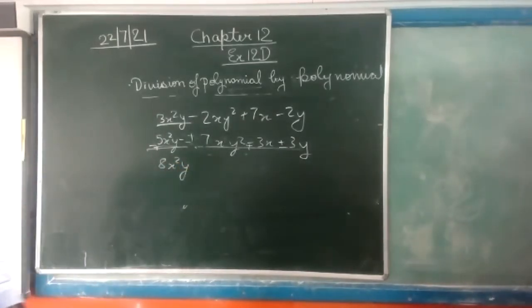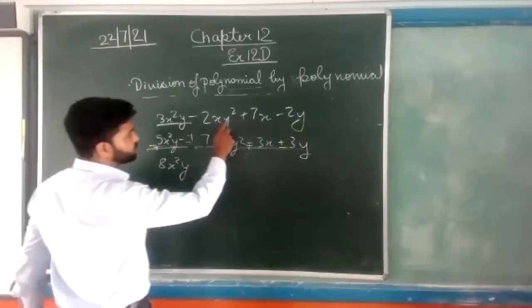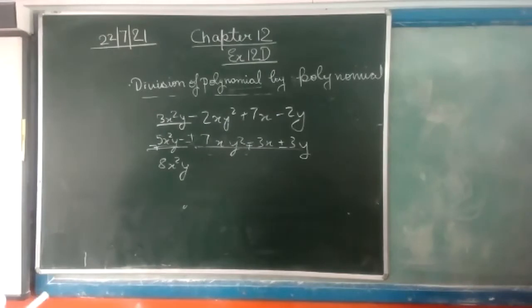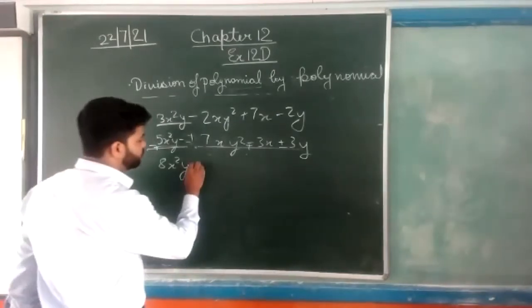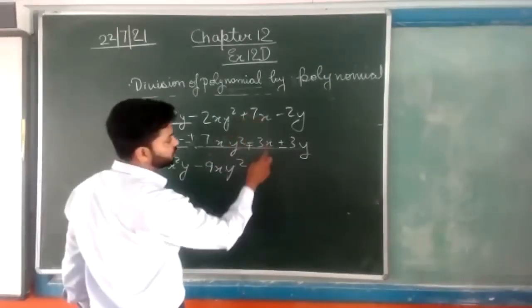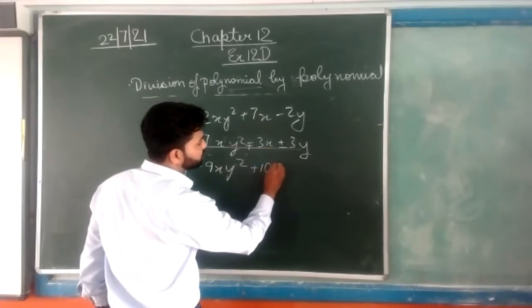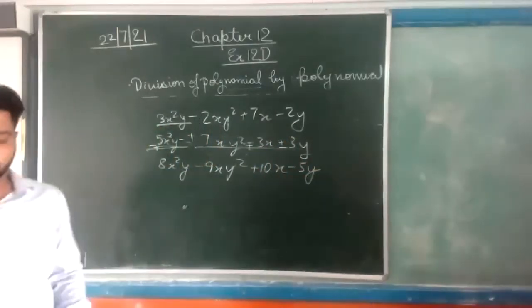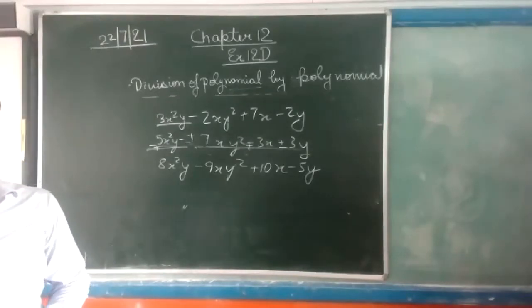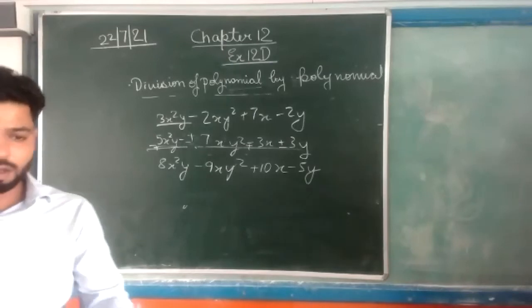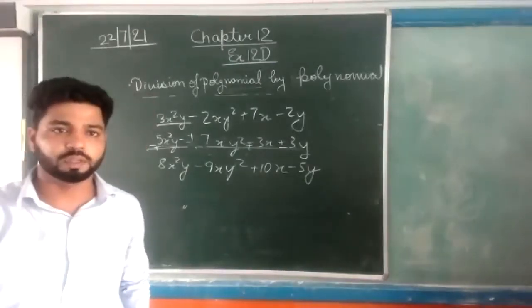Yes, sir. Now minus 2xy square minus 7xy square will become minus 9xy square, plus 10x, minus 5y. This is the required expression. Any doubt? Sir, the 9th question will also be done like this only? Yes, the 9th question you have to do with this method.